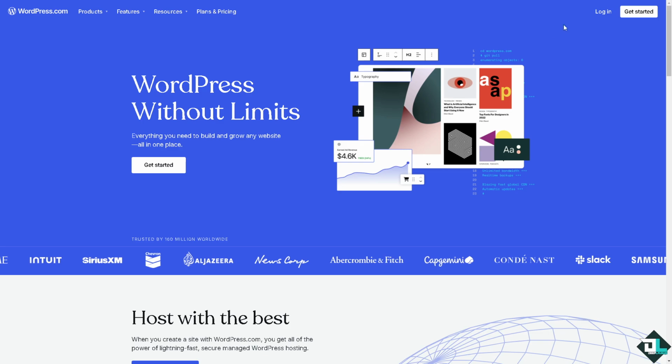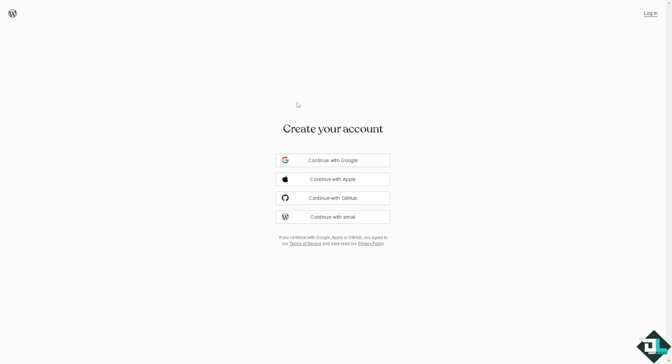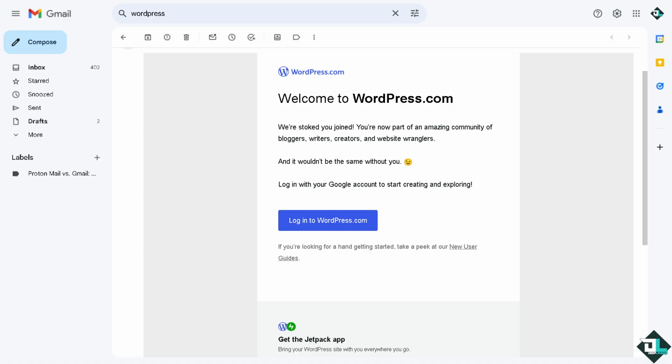Now, essentially, all I have to do is click the Get Started button. It's very easy to create an account here. You can use either of your Google account, if you have your Apple, your GitHub, or continue with your email. And then by following the on-screen instructions, you'll be able to receive a welcome email from WordPress.com that your account was successfully created. And click the option here to log into your account.